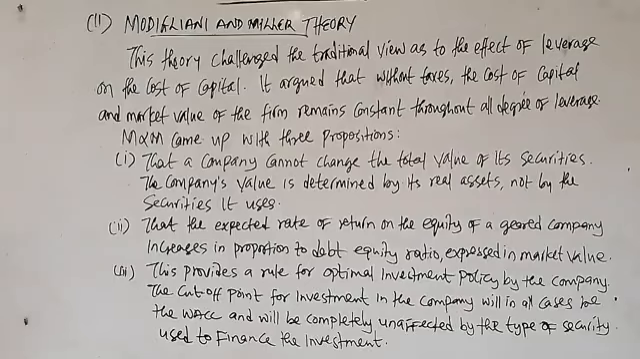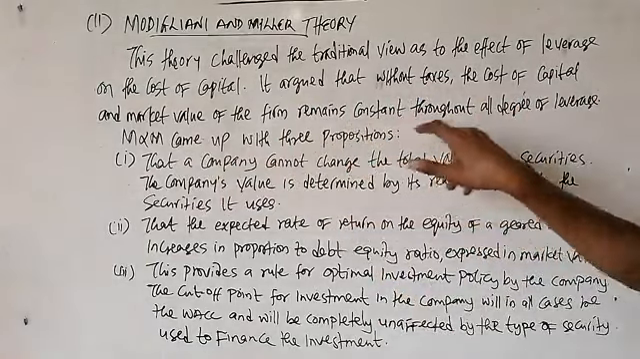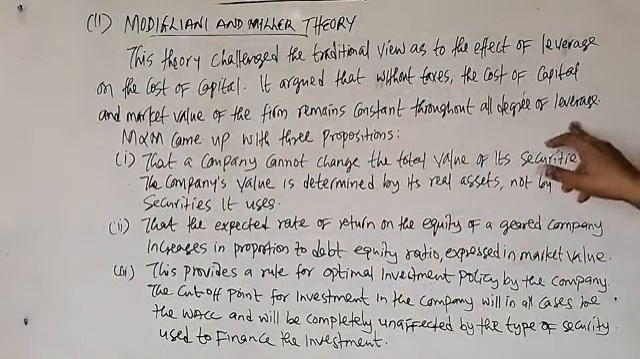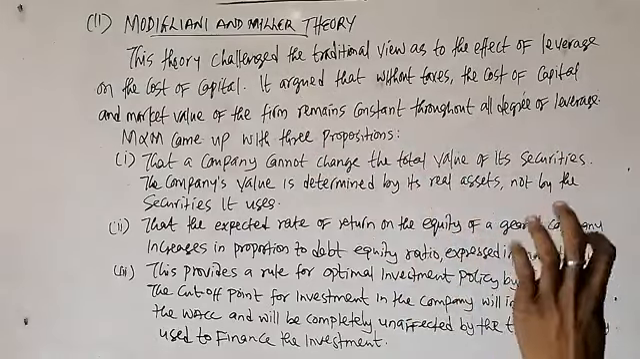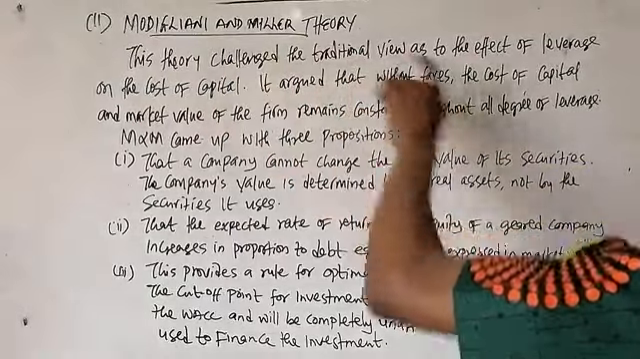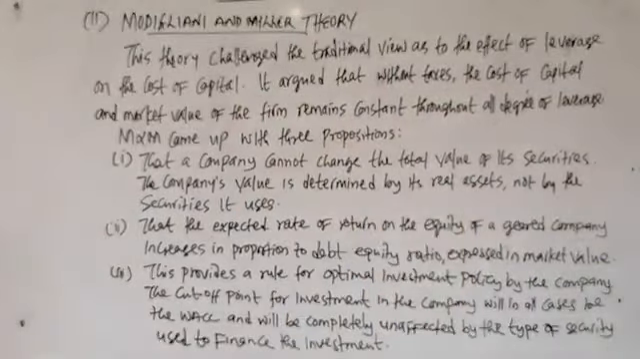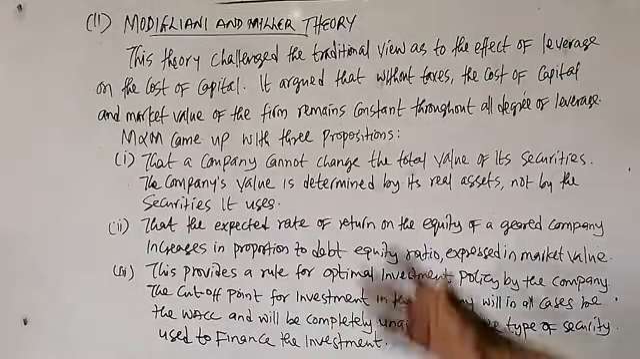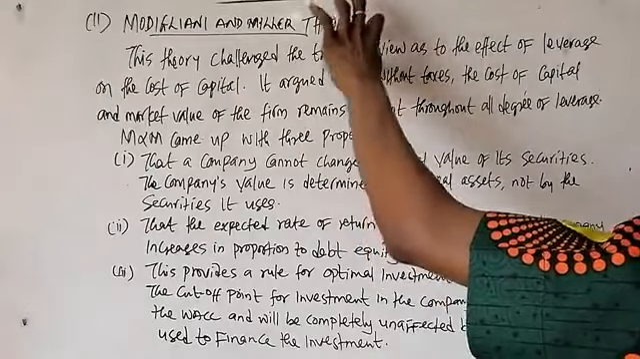The M&M approach argued that without tax, the cost of capital and market value of the firm remain constant throughout all levels of leverage. And this is exactly what is meant by saying that this theory challenges the traditional view. The traditional view, which I treated in the last video, stated that there is an optimal level of debt finance in the capital structure. So the M&M theory challenged the traditional view.